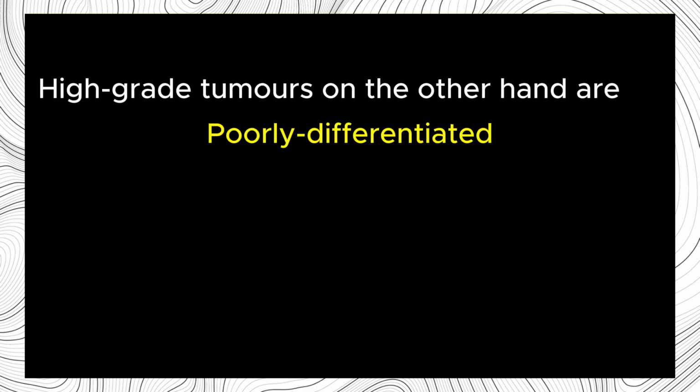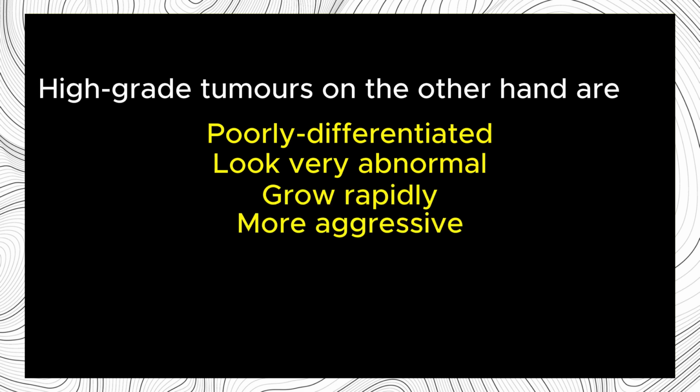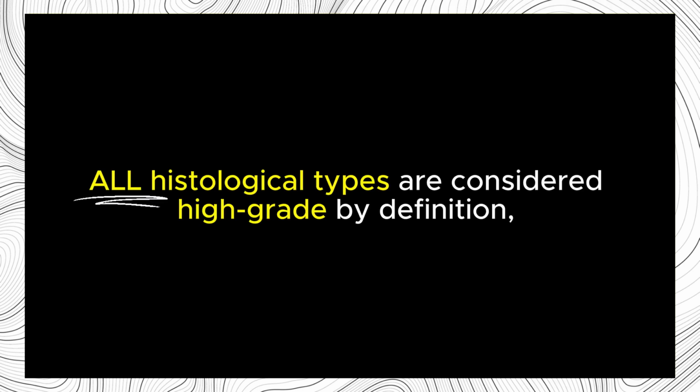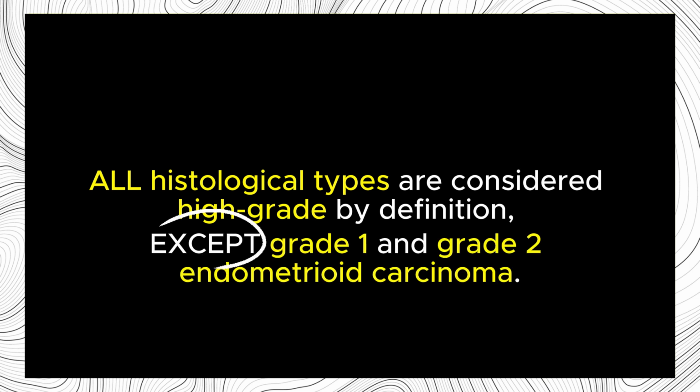High-grade tumors are poorly differentiated. Their cells look very abnormal and tend to grow rapidly. They're more aggressive, more likely to invade surrounding tissues, and have a higher risk of metastasis. In endometrial cancer, all histological types are considered high-grade by definition, except grade 1 and grade 2 endometrioid carcinoma.